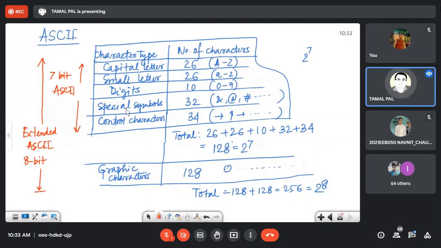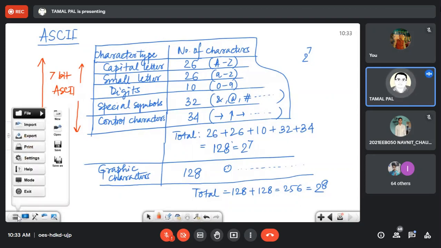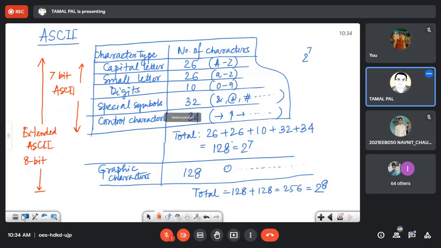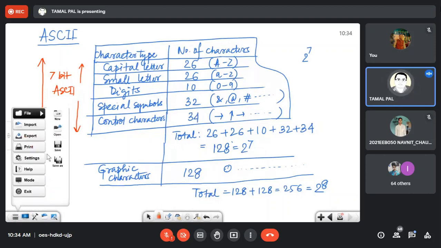Okay, how much time is left? I think 7 minutes. If I start logic gates, I cannot finish. So maybe I will start next day. But since 20 minutes are still left, I can discuss something else, some lightweight type of topic. Up to that, binary representation is completed.